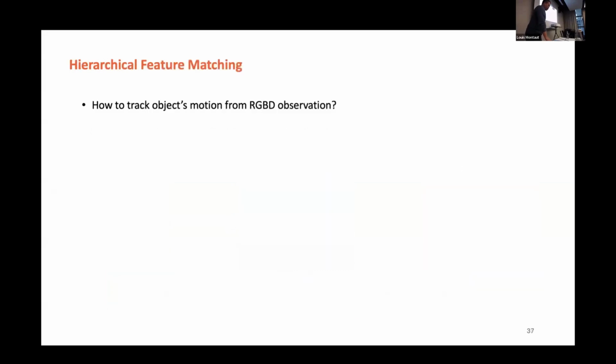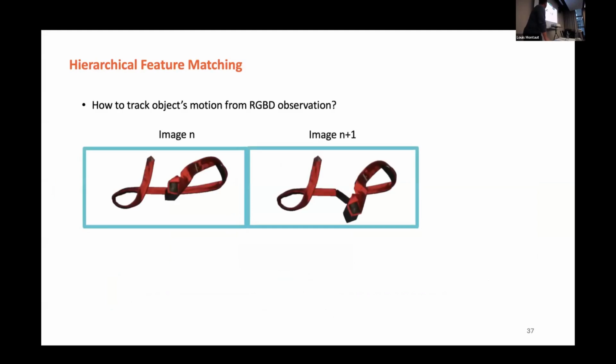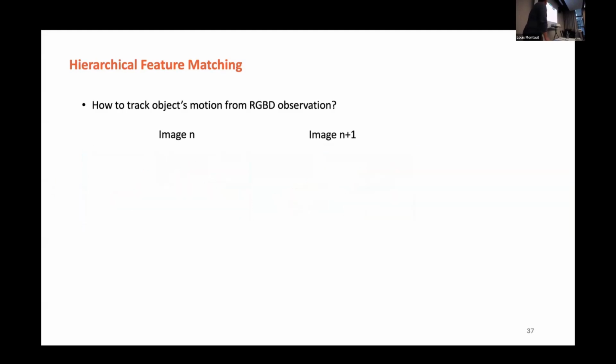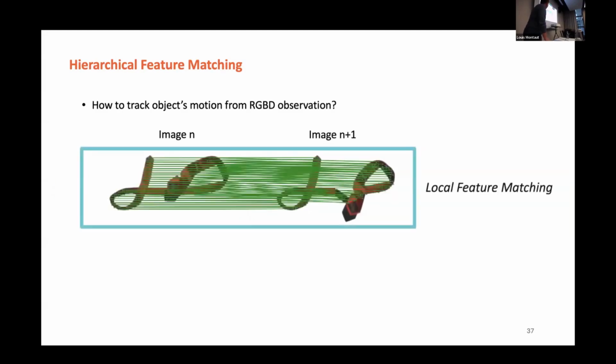Okay, with this, we should be able to maintain this. I guess one of the challenging points that appeared in this tie knotting task is how we're going to track the differences between one frame and another frame. Okay, that would be one of the main parts. So what we did was use shape matching that tries to track the differences between each of the pixels across different frames, right?